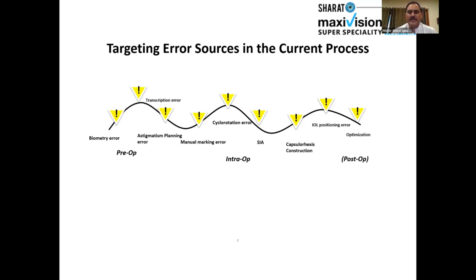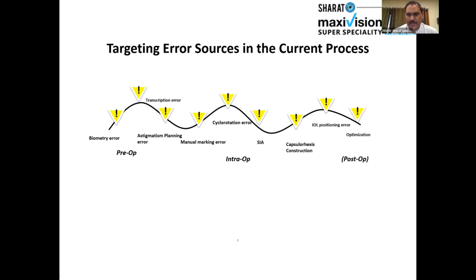Yes, if you have a Catalys or a LenSx, you can do the exact capsulorhexis, but there are other means where you can mark on the cornea and then do that. And this is a machine which can help you with the marker, and then accordingly you can do a capsulorhexis.